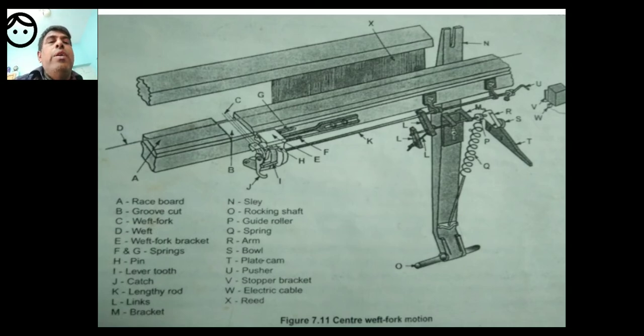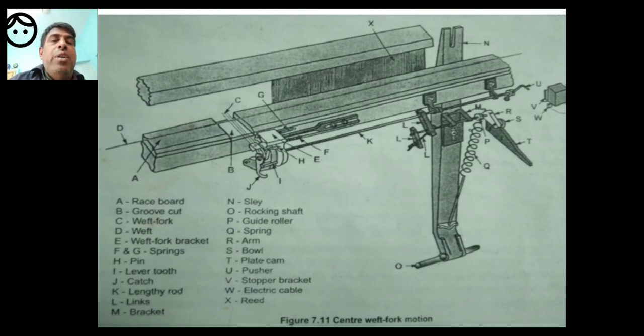B is the groove cut. B is a small groove that is cut in the race board, which is used for placing the weft fork. So the weft fork is present in the groove on the race board.